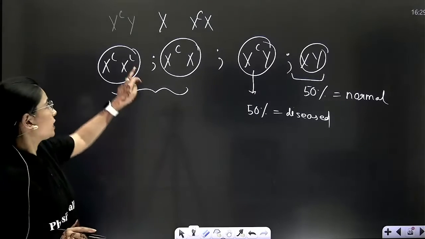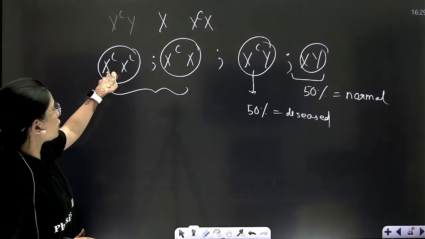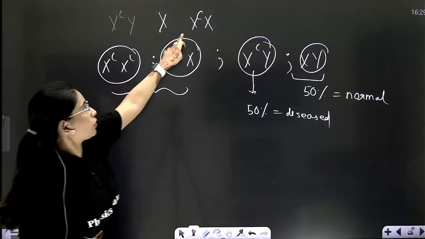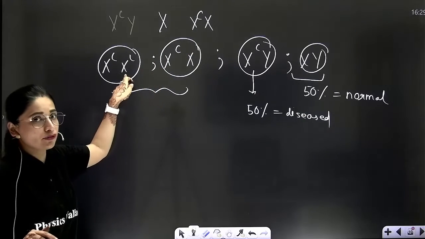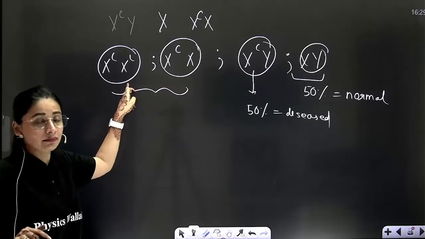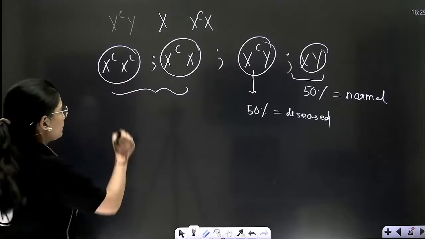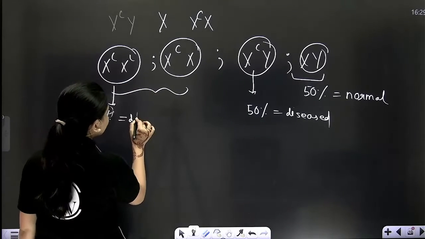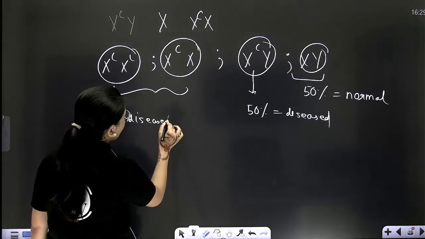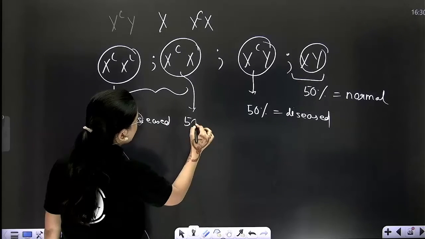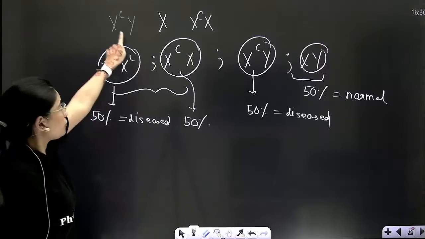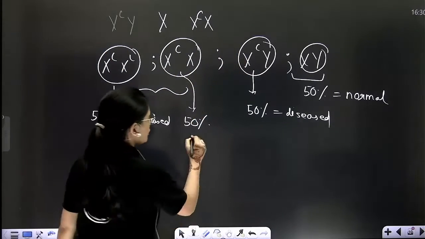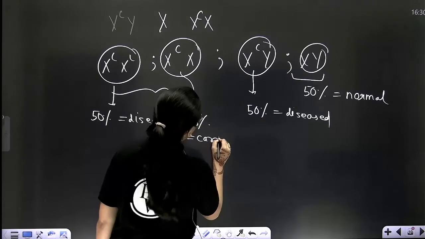One of the X chromosomes received from father has the C gene allele, and one of the X chromosomes received from the mother has the same allele of the diseased gene. So 50% of the daughters will be diseased, but 50% will become carrier because their father is diseased but mother is carrier.